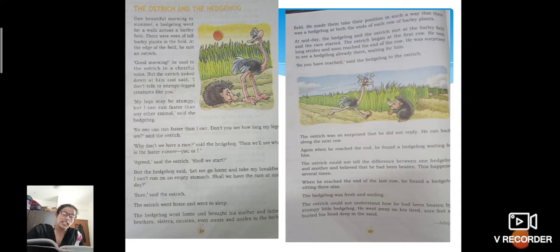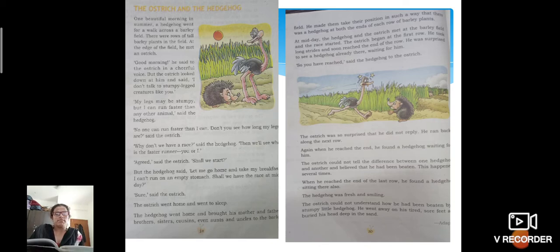"No one can run faster than I can. Don't you see how long my legs are?" said the ostrich. Again the ostrich said, look at my long legs, can't you see? I can run faster than any other animal. Don't ever say that. "Why don't we have a race?" said the hedgehog. Then the hedgehog was challenging him. If you are so proud of your long legs, why don't we have a race? Let us see who will win. Let us see who can run faster, you or me, is what he said.